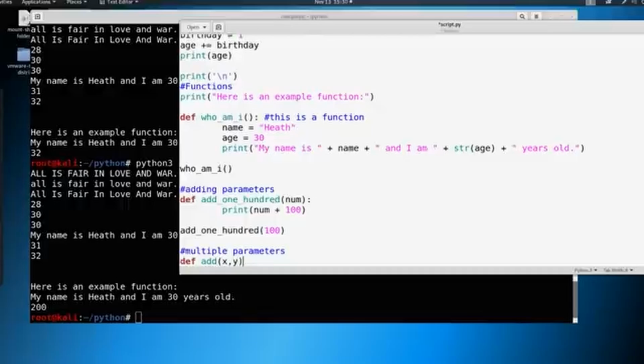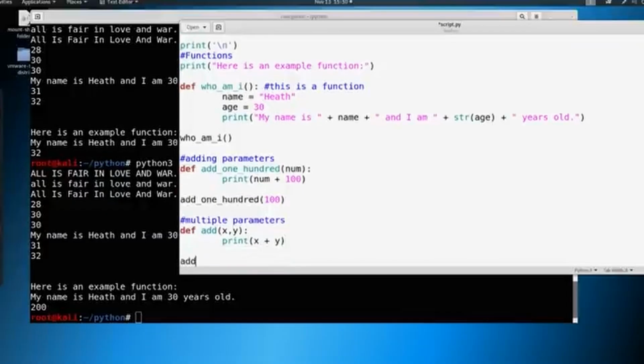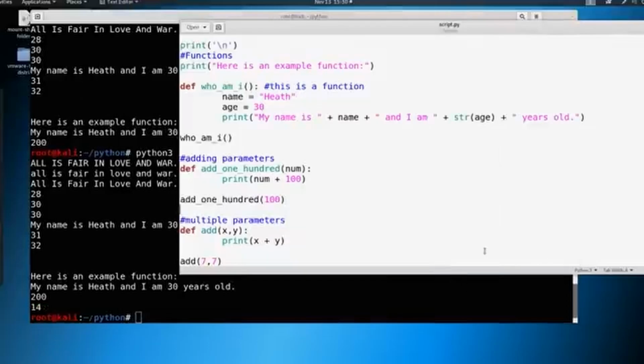So now we have two parameters here. Okay, we're going to add our colon, make sure we indent, and then we're just going to say print x plus y. Now, if we go in and we add 7 and 7, we should get 14. And there's 14.